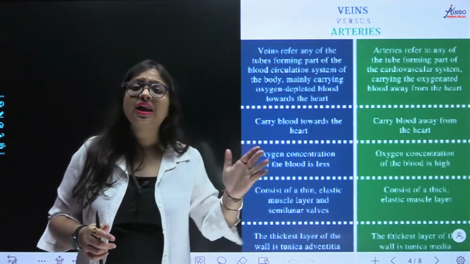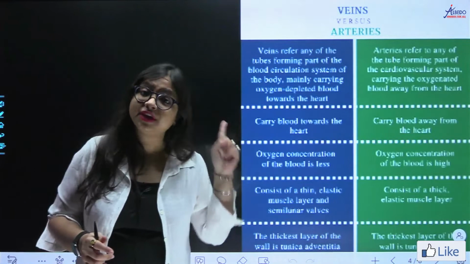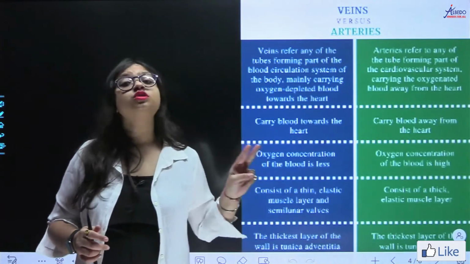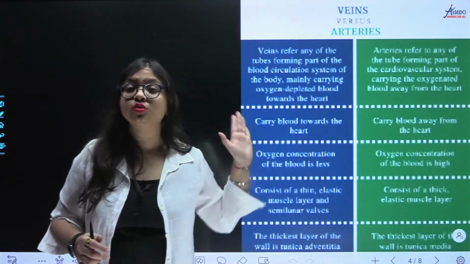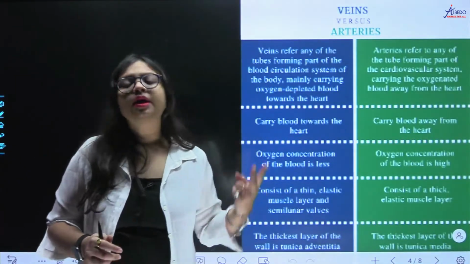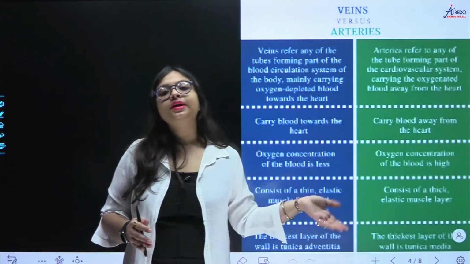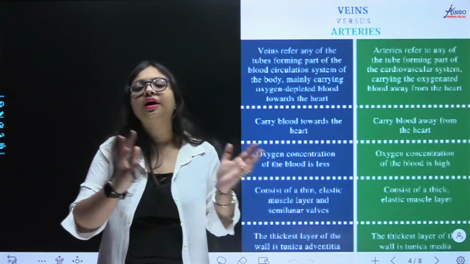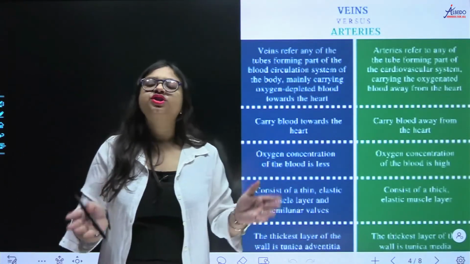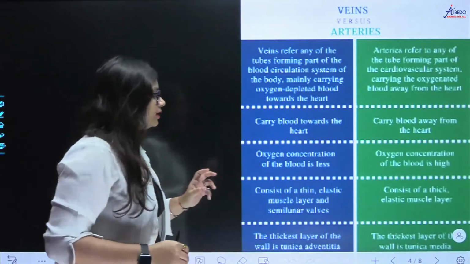So you will have to say that, ma'am, arteries are those blood vessels which take blood away from the heart, and veins are those blood vessels which carry blood towards the heart. I hope there is no confusion in this, right? Second, you can say that generally arteries carry oxygenated blood and veins carry deoxygenated blood, except the pulmonary artery and pulmonary veins, which carry deoxygenated and oxygenated blood respectively, right? Now next,